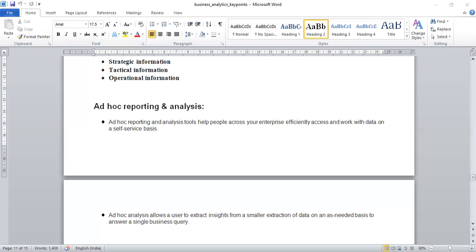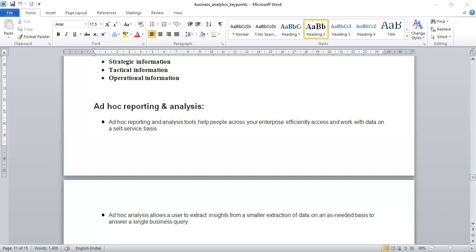So ad hoc reporting is a report created for a one-time use. Because only a single business query needs to be made. When the single business query is resolved, then the purpose is solved.